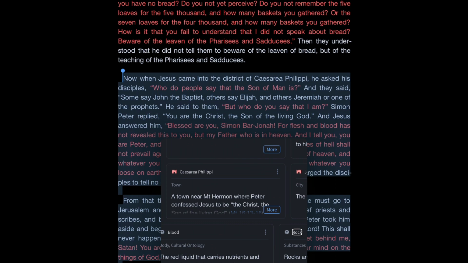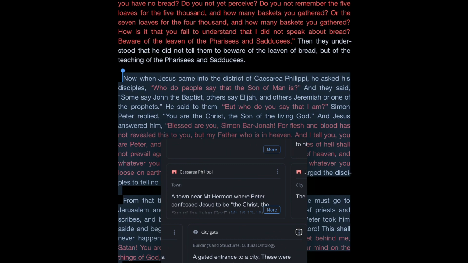And maybe you want to look at it and you go, okay, why is it significant that Peter's name was changed from Simon to Peter, right? Why? What's so significant about this rock? Rocks and rock imagery are used in a variety of ways throughout the Bible period. And so you get these little snapshots. You can click on any of these.